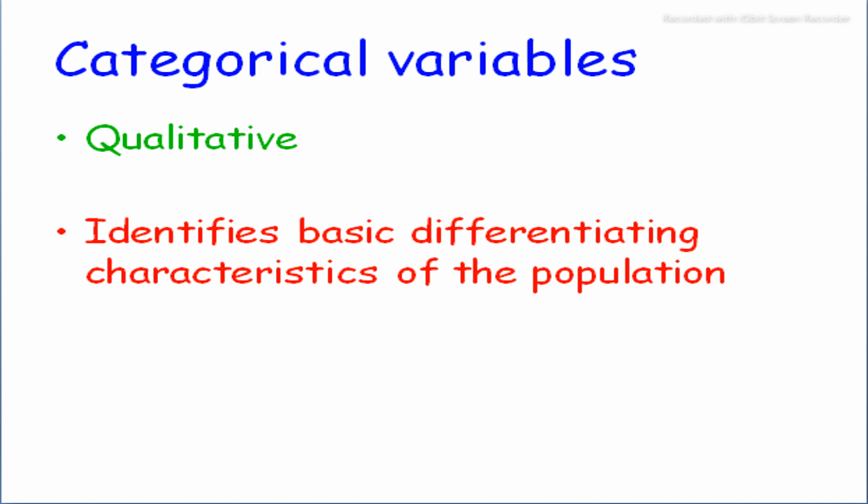And qualitative: in categorical variables, we discuss qualitative. Qualitative identifies the basic differentiating characteristic of the population.